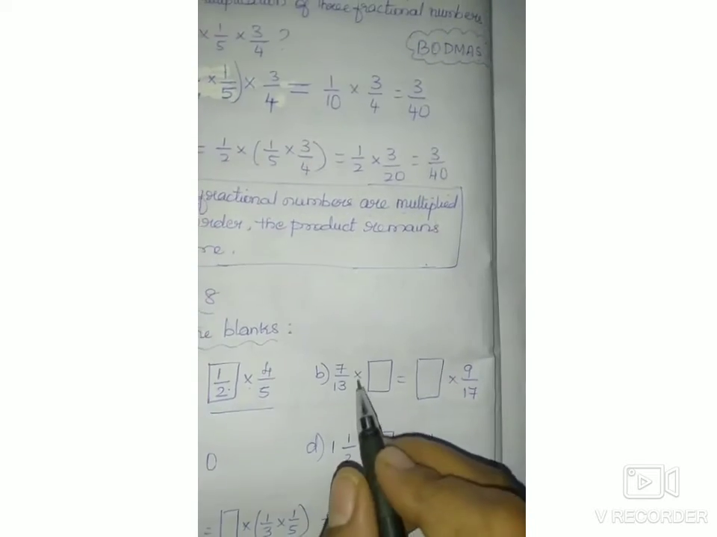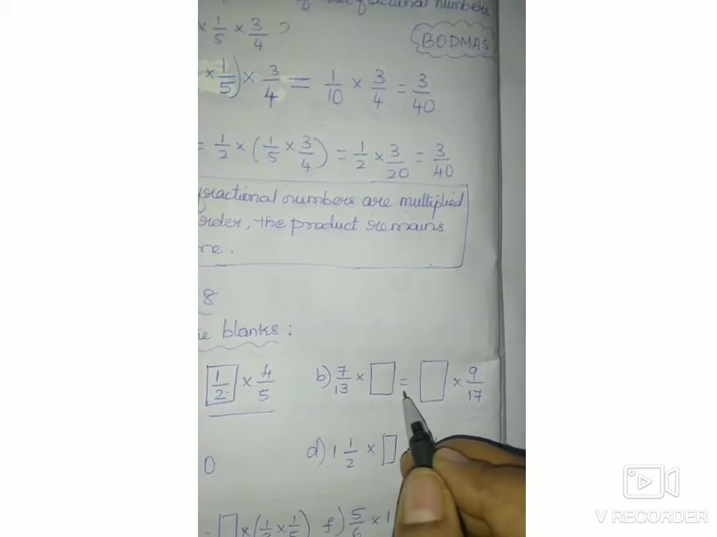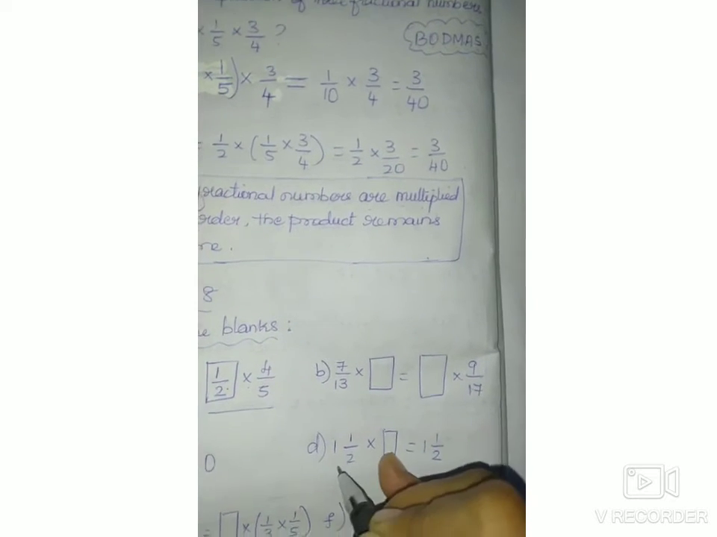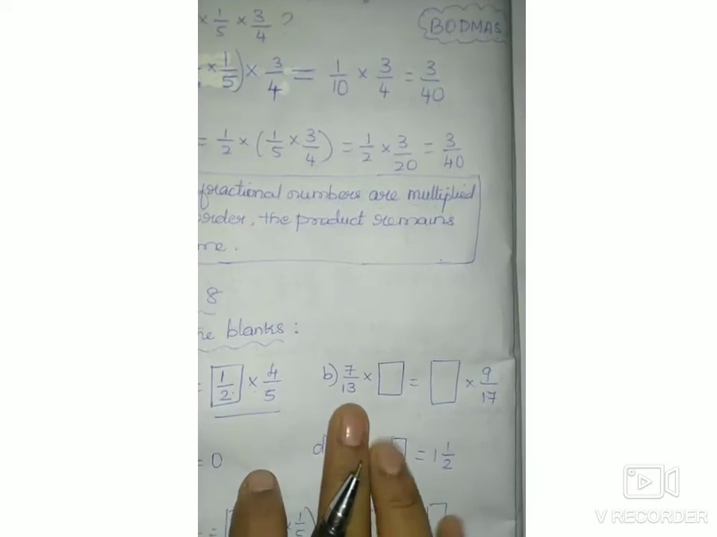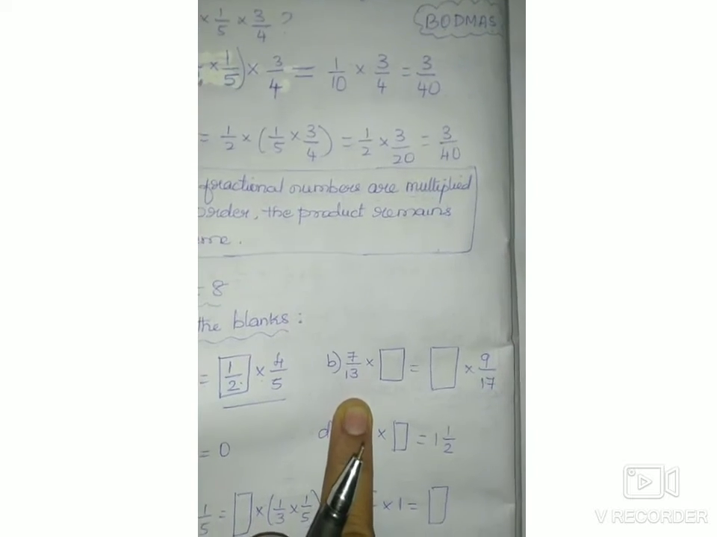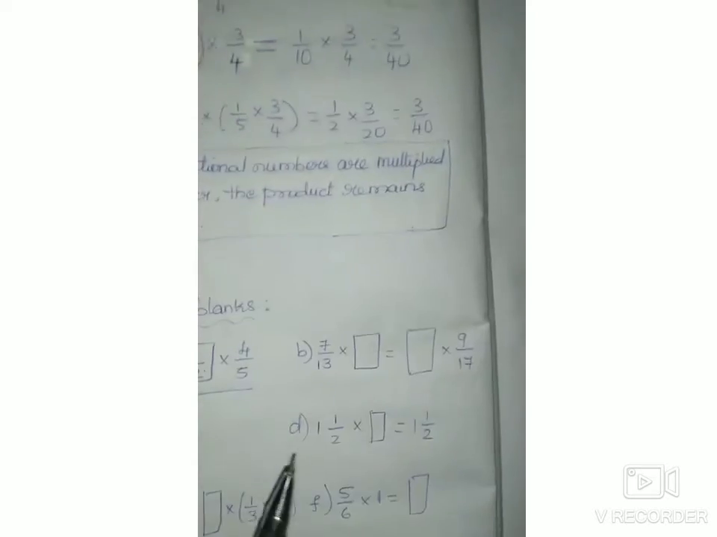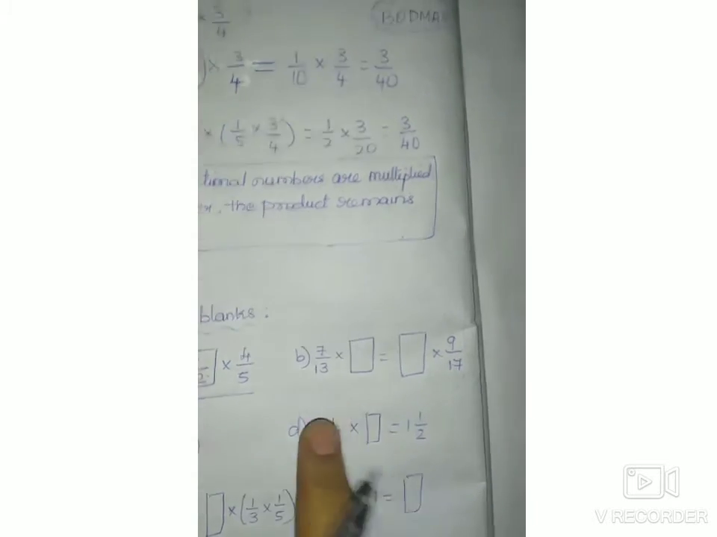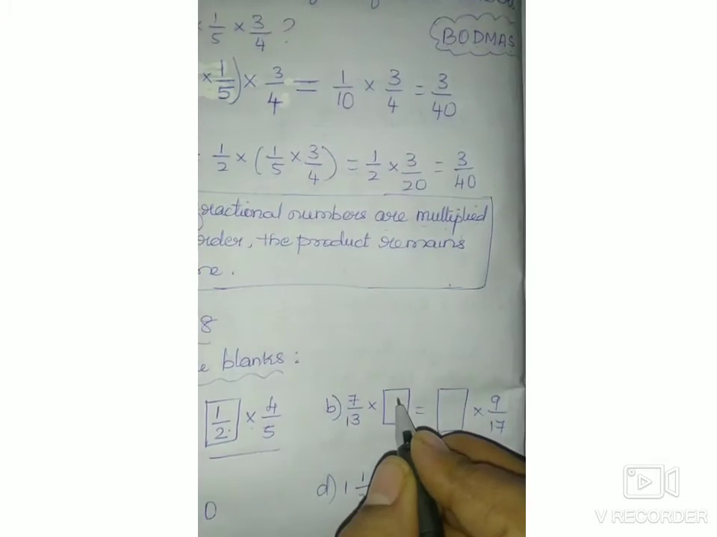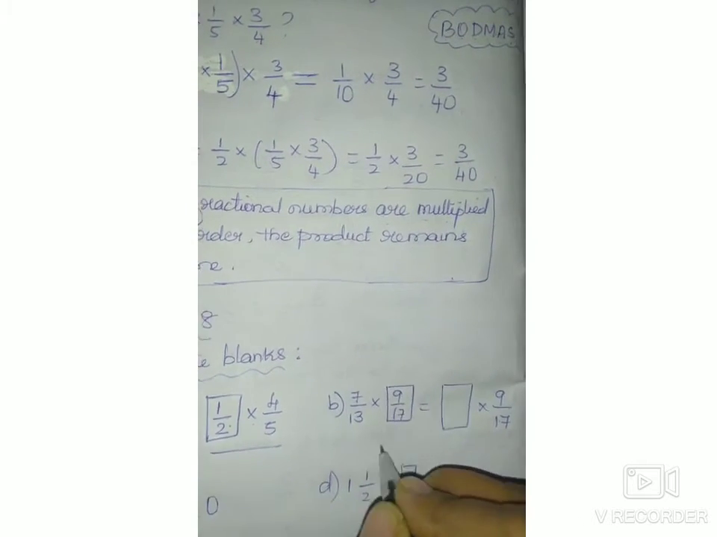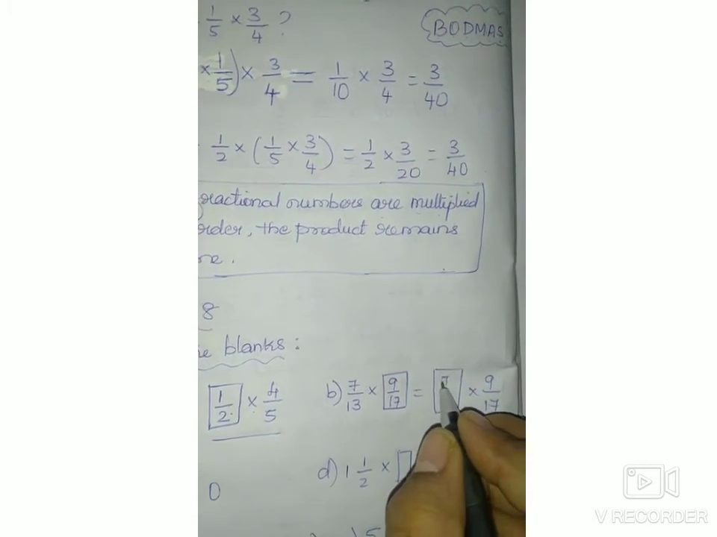Next one, 7 by 13 multiplied by dash is equal to dash into 9 by 17. Now, take the LHS part. So, here we have 7 by 13. Take the LHS part, 9 by 17. Which number is missing in the LHS? That is 9 by 17. Which number is missing in RHS? 7 by 13. Is it right, children?